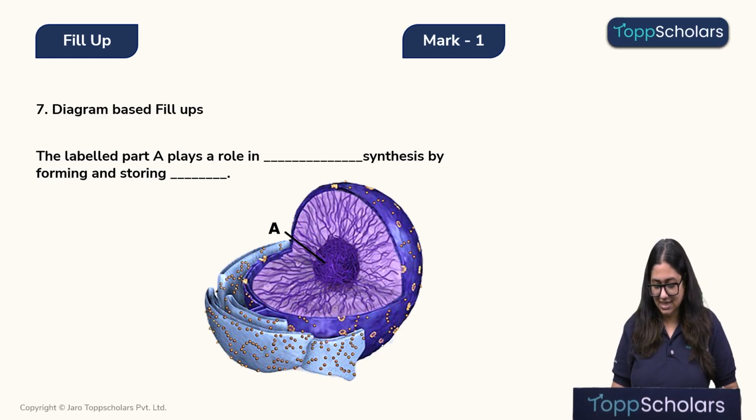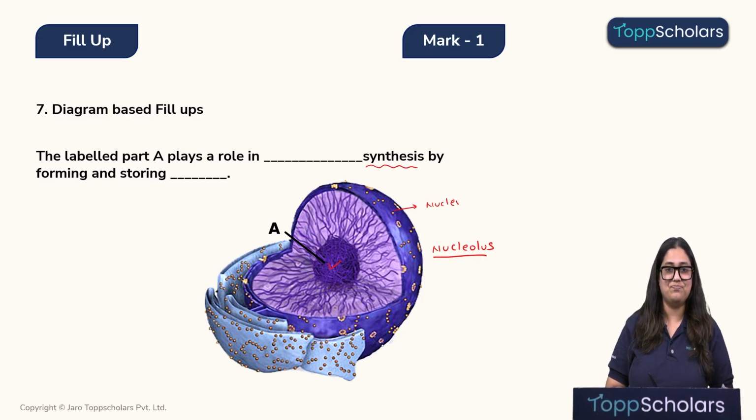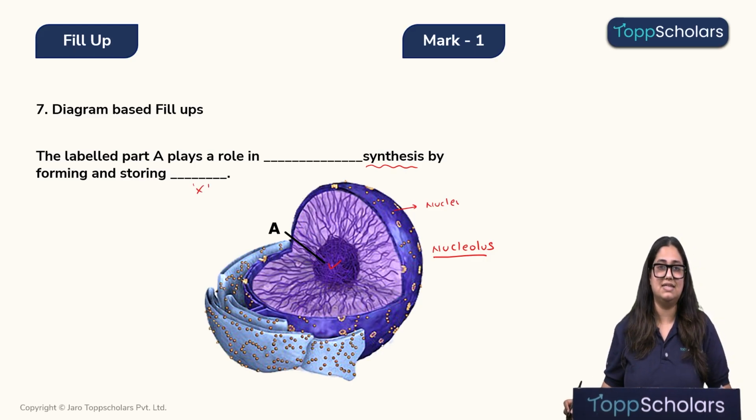Over here we can see that this is a nucleus, and the labeled part is this dense body present inside the nucleus. And what is that? Yes, it is the nucleolus. So, in the question, they have asked us that the nucleolus plays a role in dash synthesis, and it forms and stores something which helps in the synthesis.